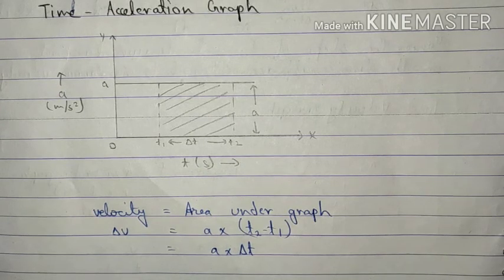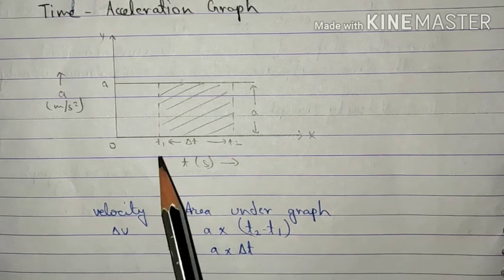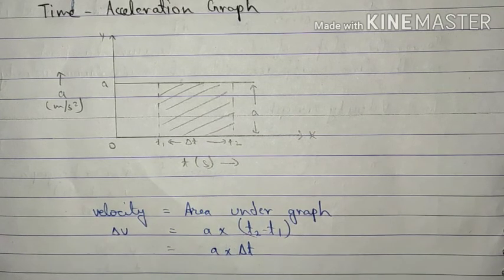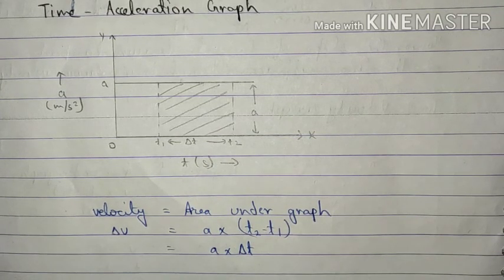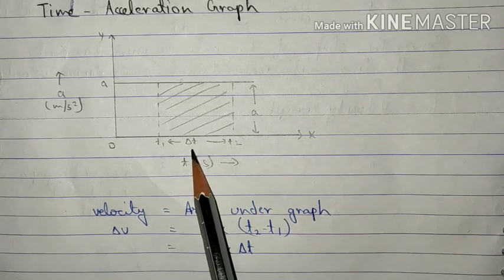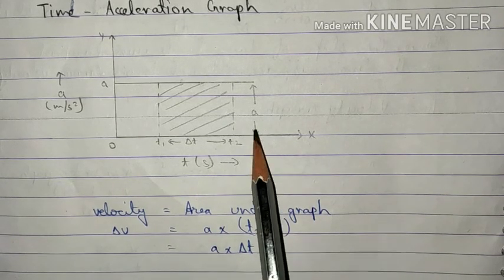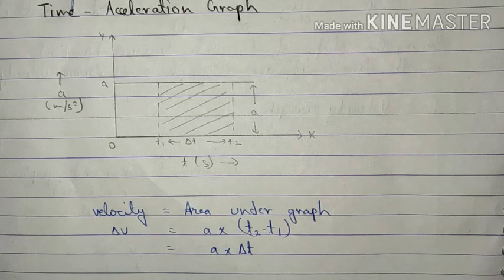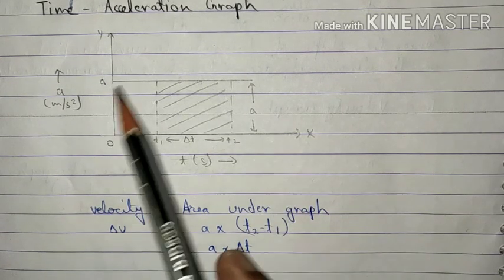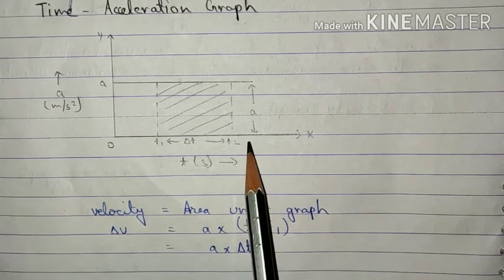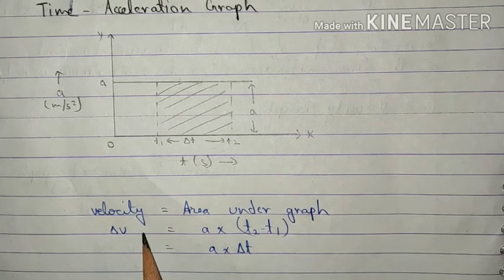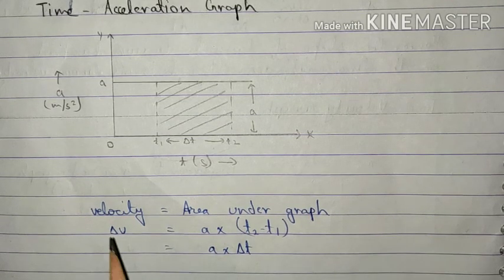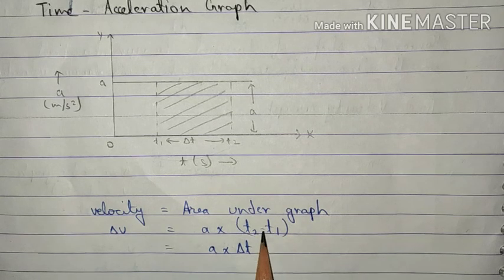Now when we find the area under the graph for the time interval t1 to t2, again since it's a rectangle, it can be given as length into breadth, which is del t into a. Now we all know that a del t is the formula for velocity. So what we can say over here is that the area under the time acceleration graph will give us the velocity of the body. So del v is equal to a into t2 minus t1, that is a into del t.